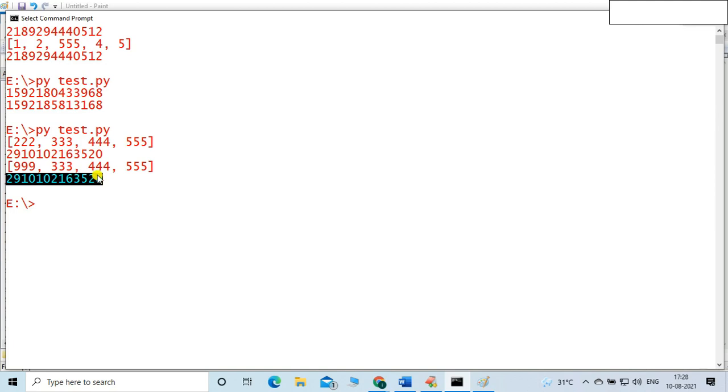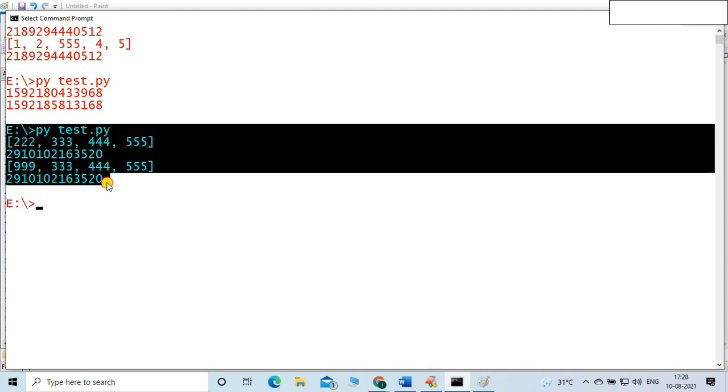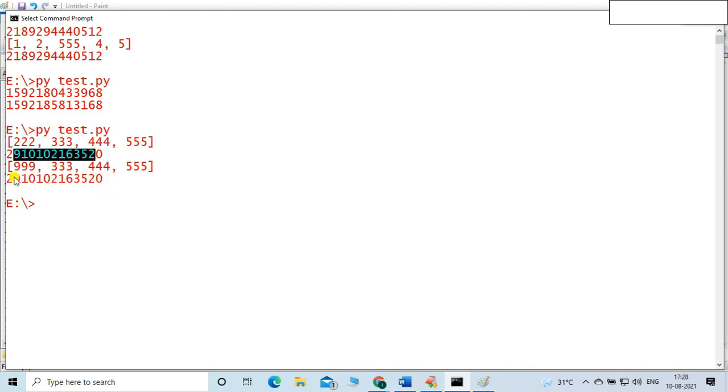That's why the data types other than the fundamental ones are mutable. Understood, friends? Those are mutable. So it's the proof: the same memory location, and there will be the change. That's why it is mutable.